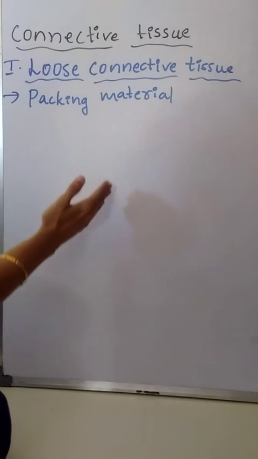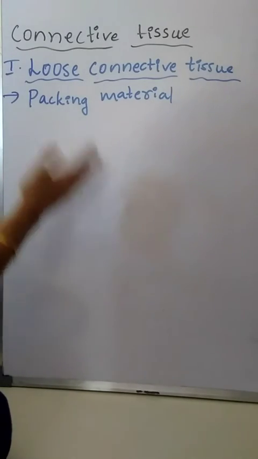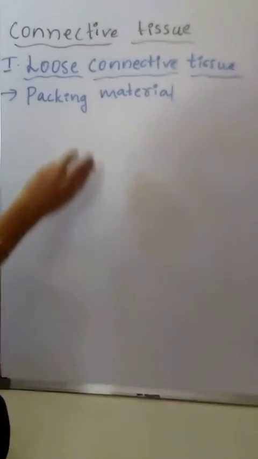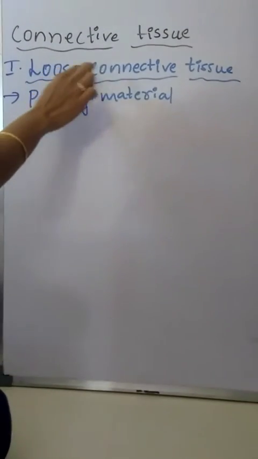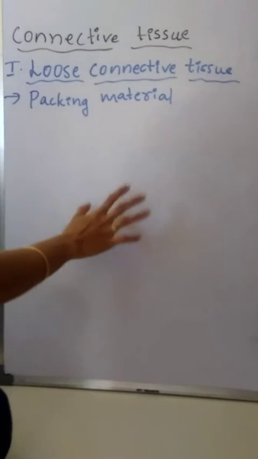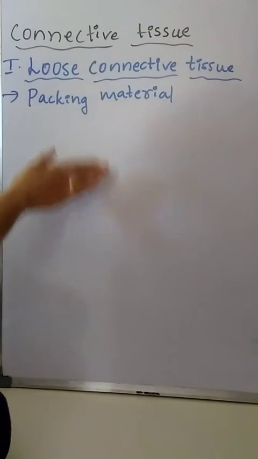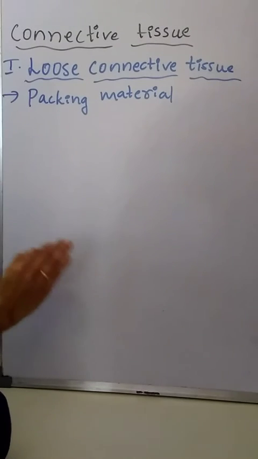Between two organs, a small space is present. That space is filled by the loose connective tissue, so it is called a packing material, by filling the space present between two organs.